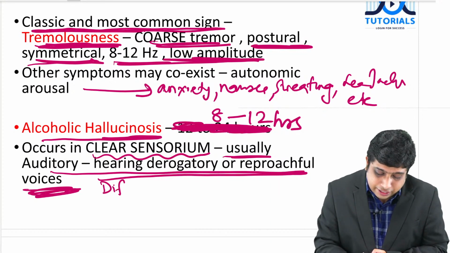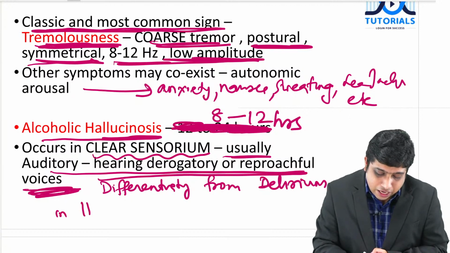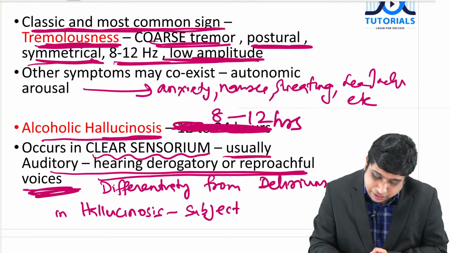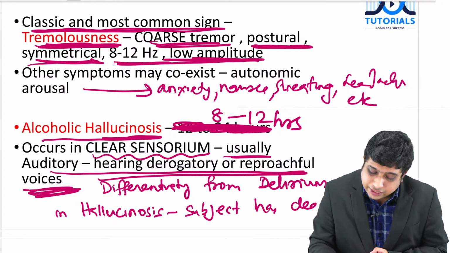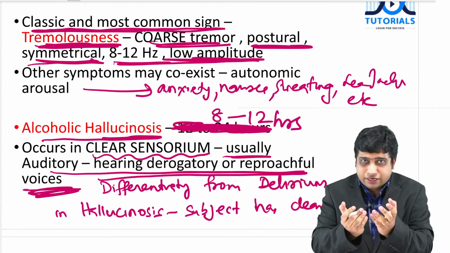So, the differentiating feature of hallucinosis from delirium is that in hallucinosis, the subject has clear sensorium. If I am having hallucinations, I know that I am taking class for you, I am talking here,